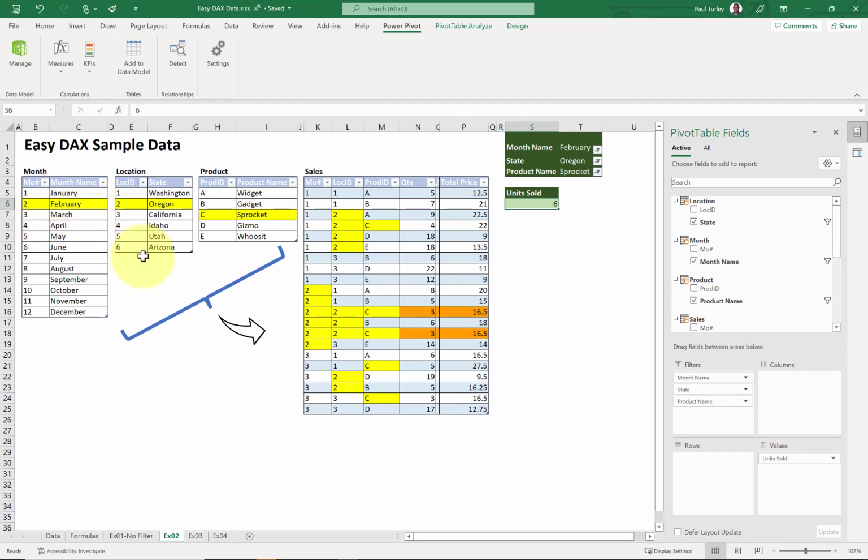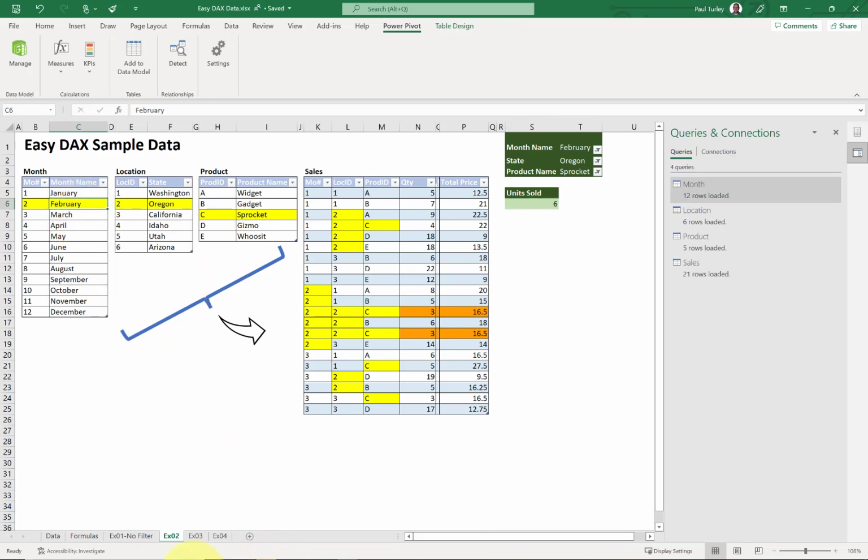So you can see those highlighted here. So question, what is the row context of my month table? Simple answer. The row context of my month table is month name is February.